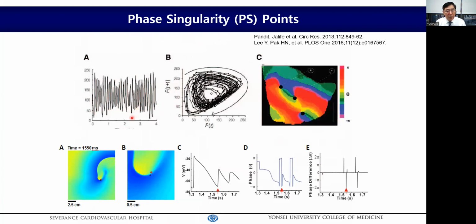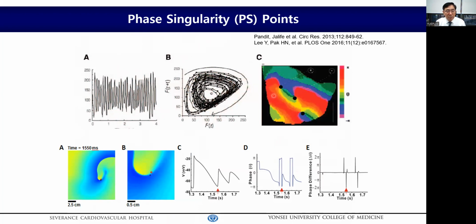Because action potential amplitude has a cyclic pattern, you can plot the action potential amplitude at a specific timing on the x-axis and at that timing plus t on the y-axis, and it shows a cyclic pattern like a clock, and we call the angle from the center of this clock the phase.